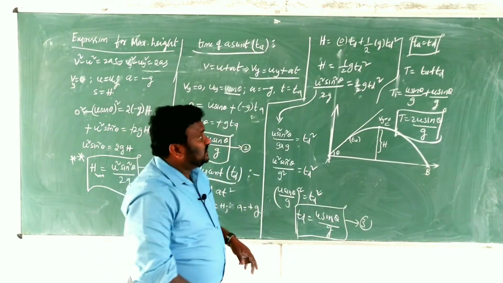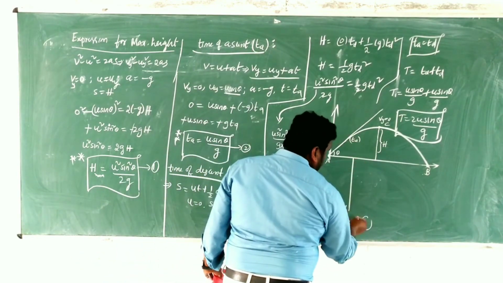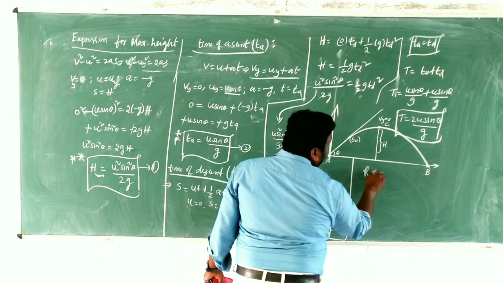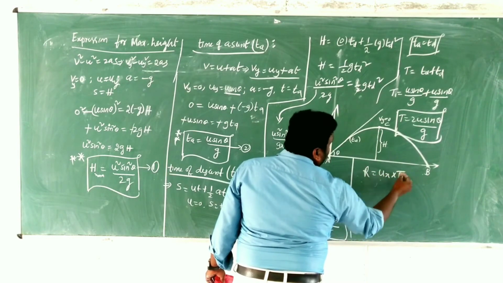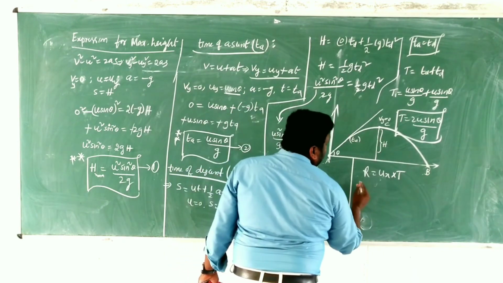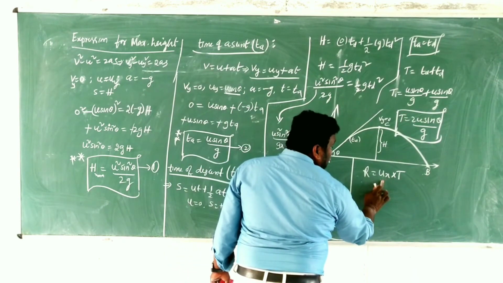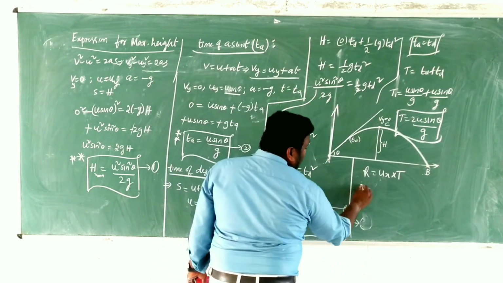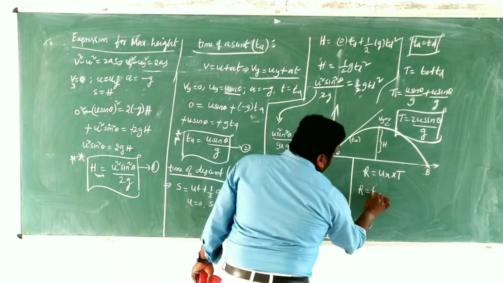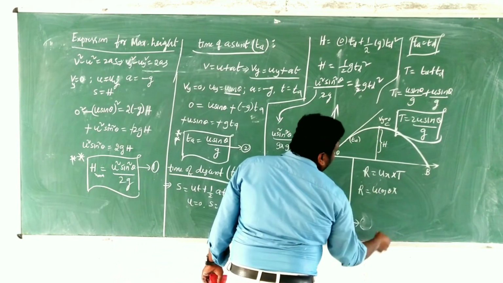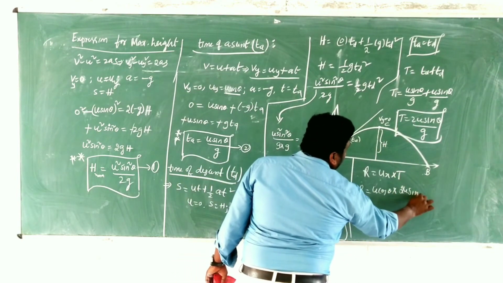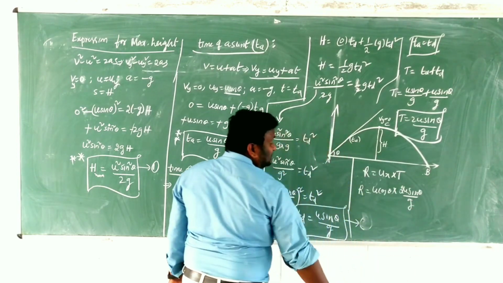After that, now we want to find out the range. What is the range, children? As I told you initially, R is equal to Ux into T, the product of horizontal velocity and time of flight. Ux means U cos theta, into capital T. Capital T value is 2u sin theta by g.